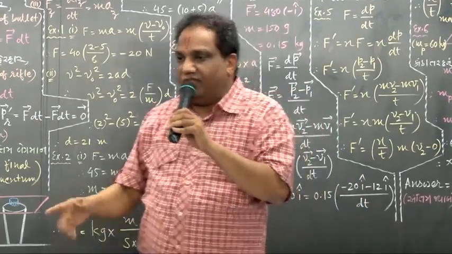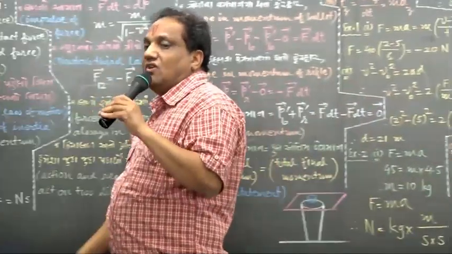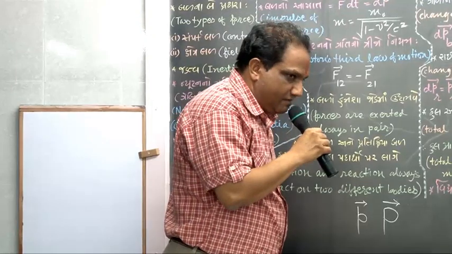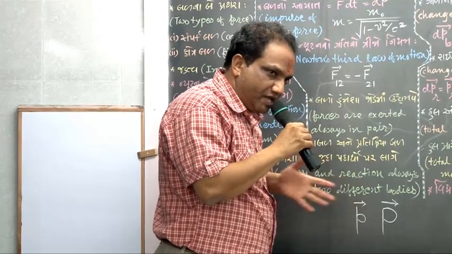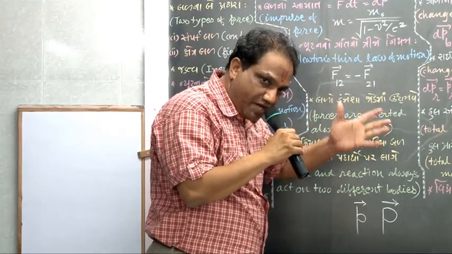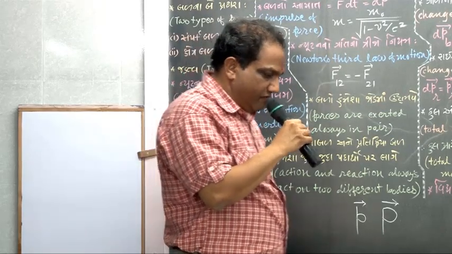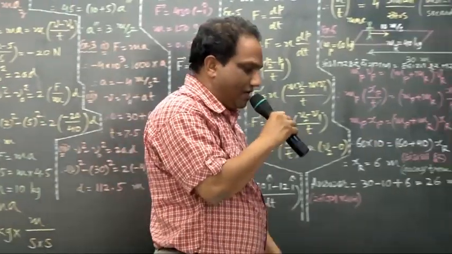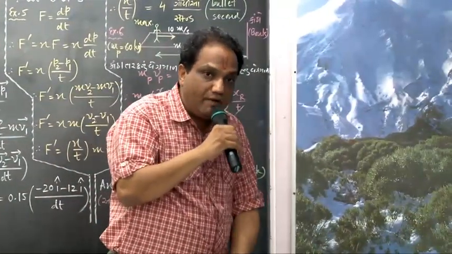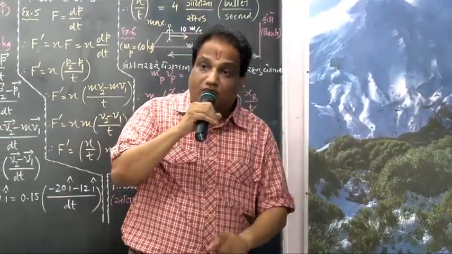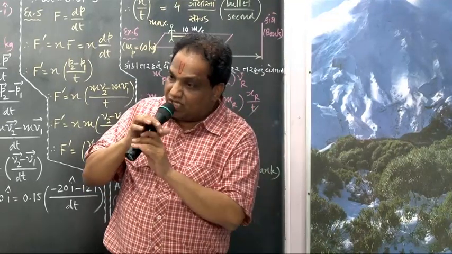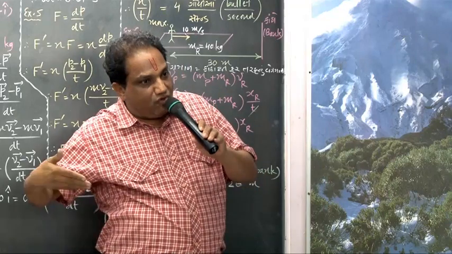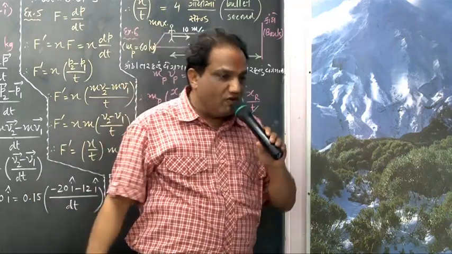Correct? When we walk, what do we do? We slightly bend in the forward direction, in the direction where we want to move. Okay? And then while walking, we just try to push the soil. We try to push the ground in the backward direction. Now that is the force of action. Force of reaction is provided by ground on our body, and because of that force, we can move forward.